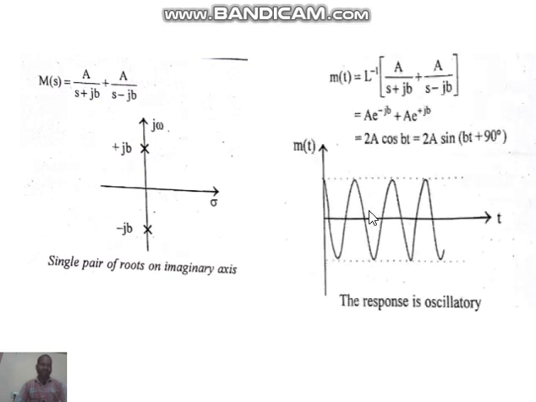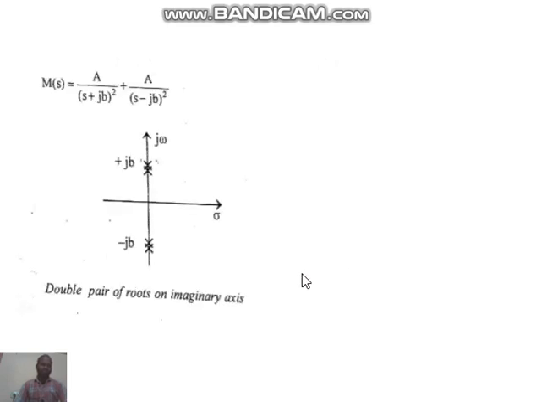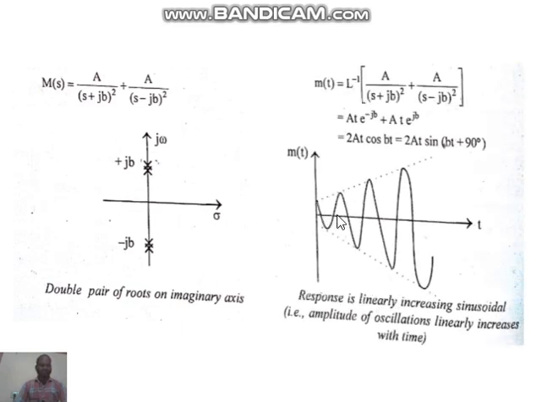And next example, m of s is equal to a by s plus jb plus a by s minus jb. So these poles are located on S plane like this. Now I want to draw the equation for the time domain. M of t is equal to L inverse of a by s plus jb plus a by s minus jb. Applying the inverse Laplace transform, draw the output waveform. Output waveform is like this. So next example is a by s plus jb whole square plus a by s minus jb whole square. The roots are located like this, and the output waveform in time domain is like this.